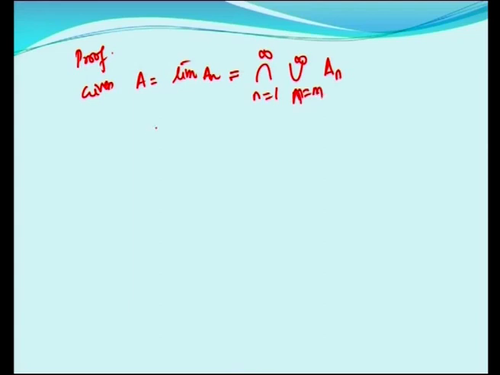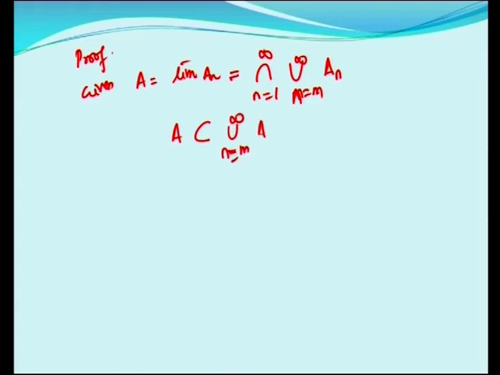First you take A. What is A given as? A is equal to the upper limit of An, which is the intersection n is equal to 1 to infinity, union m is equal to n to infinity Am, which is contained in the union n is equal to m to infinity An.